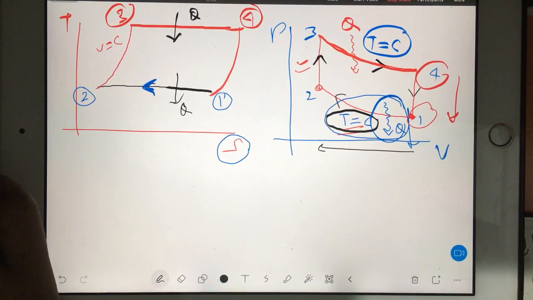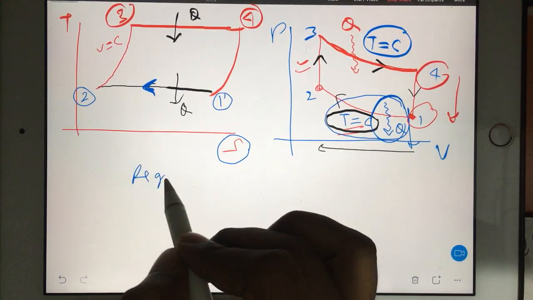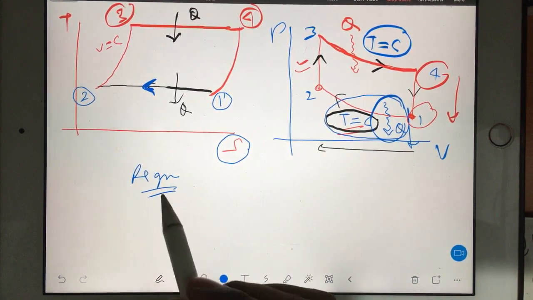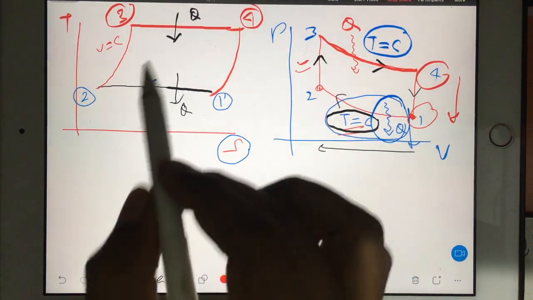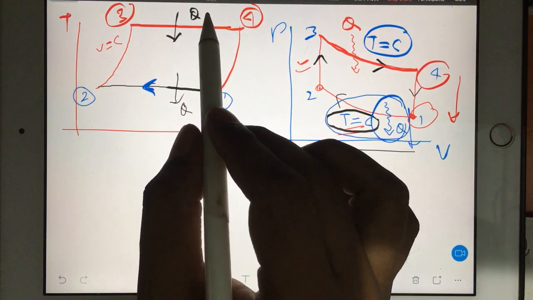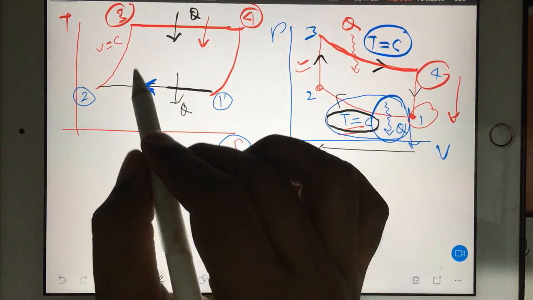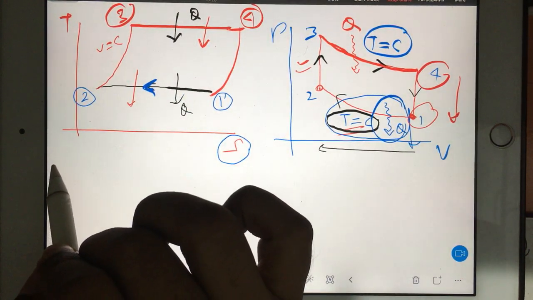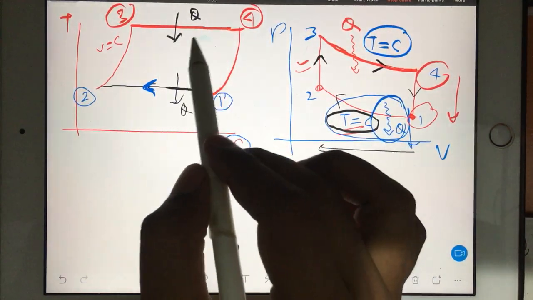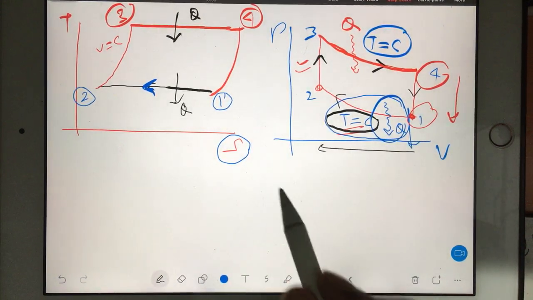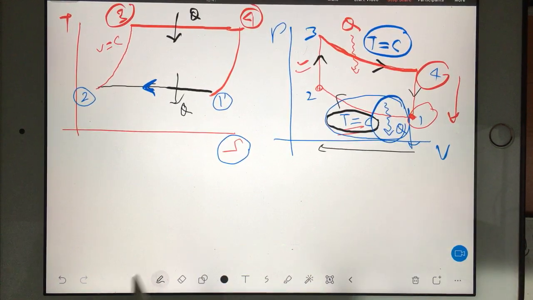There is something called regeneration. I will explain what regeneration is later. In case of regeneration, whatever heat is being supplied between 3 to 4, the same heat will come out here, 4 to 1. I have to teach regeneration, but I am not teaching it now. There is something called regeneration, heat exchanger. All these things I have to teach in a separate video, in a separate class.